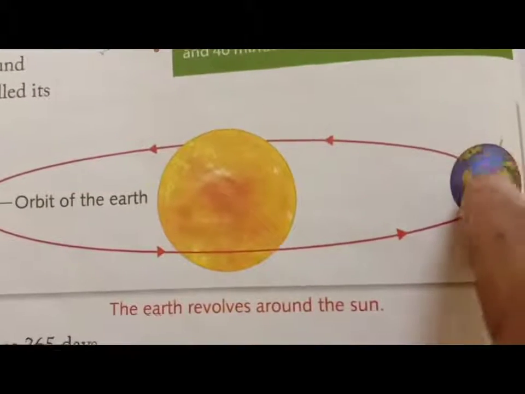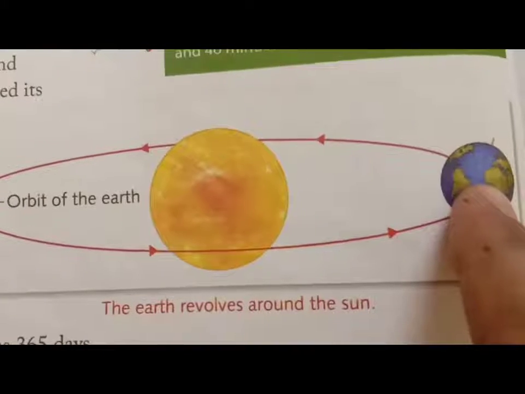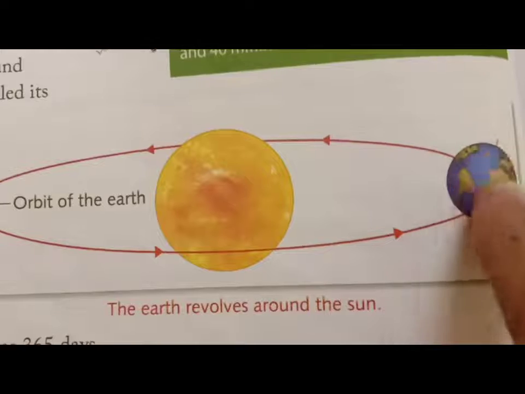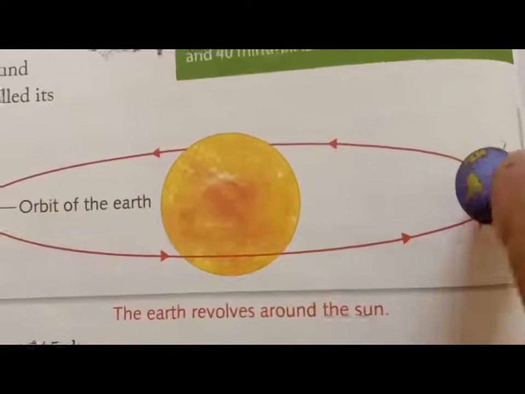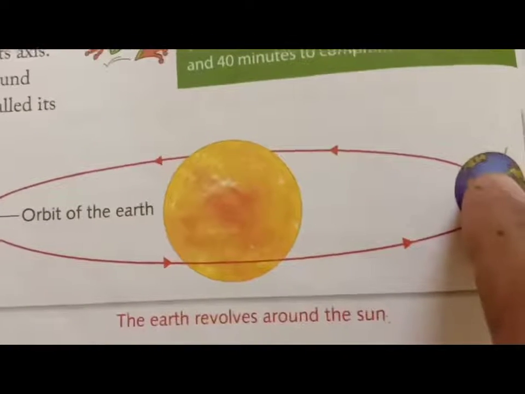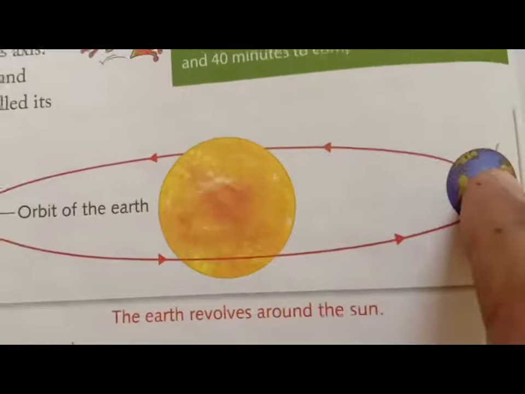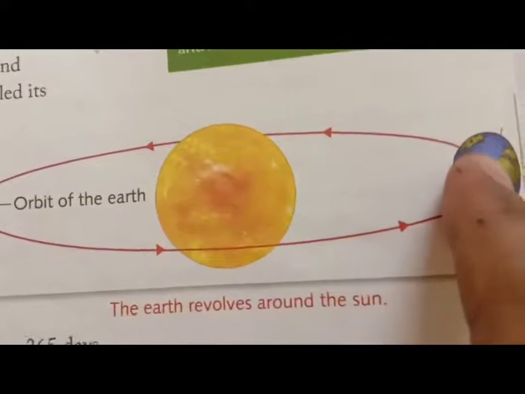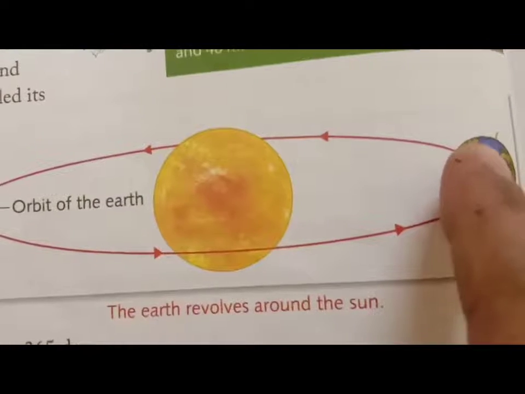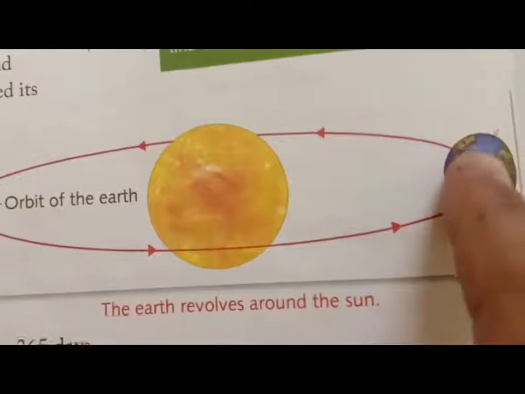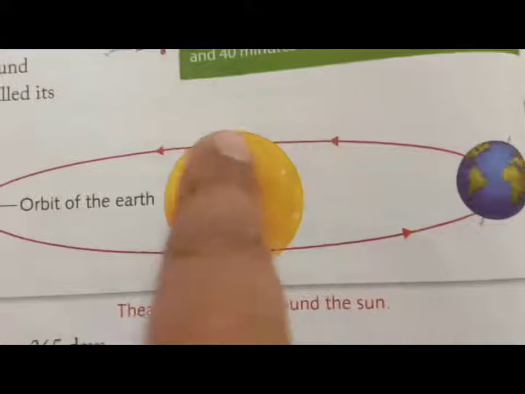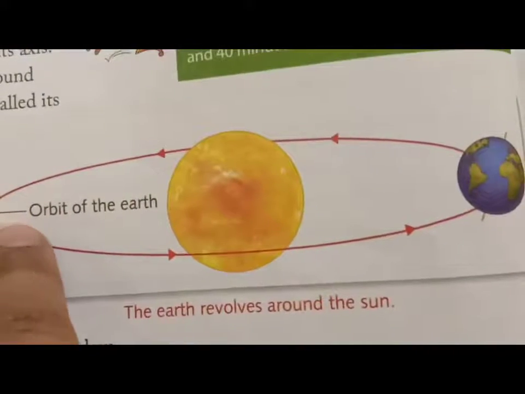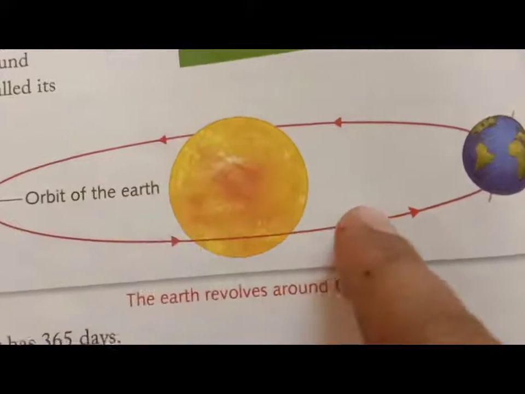One is rotation, when the earth rotates with the help of its axis, and because of that the earth gets day and night. Another is called revolution, where the earth moves around the sun on a fixed orbit, on a fixed path.